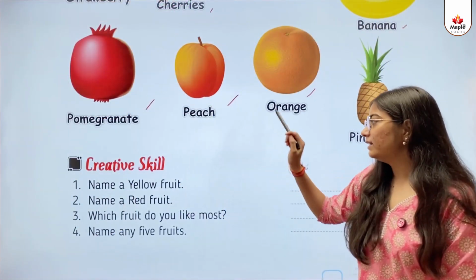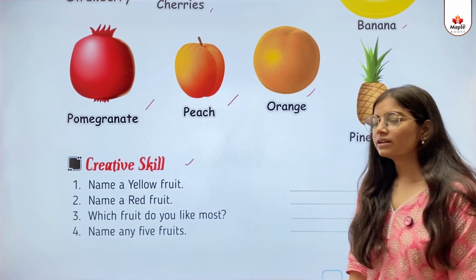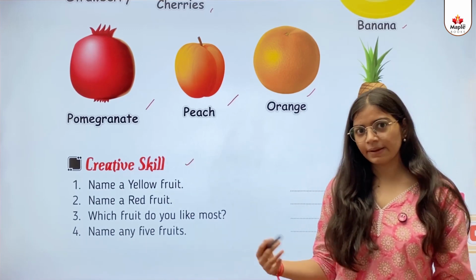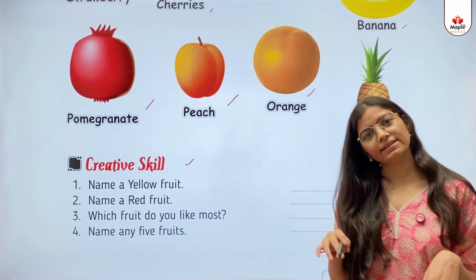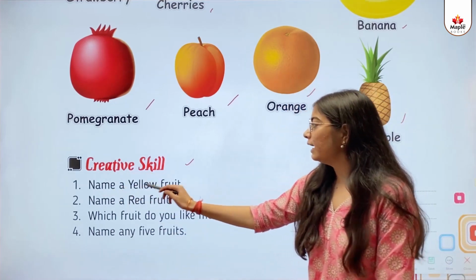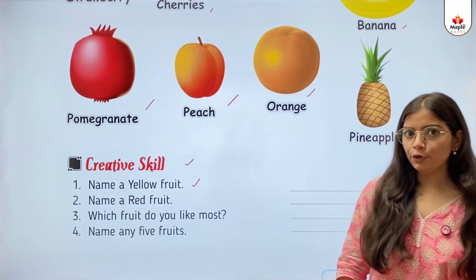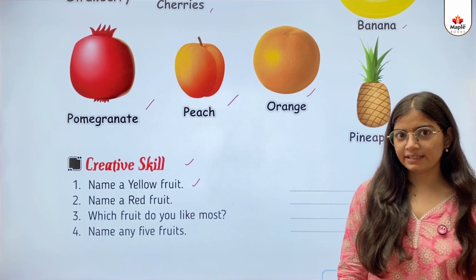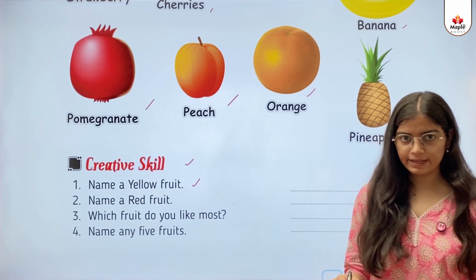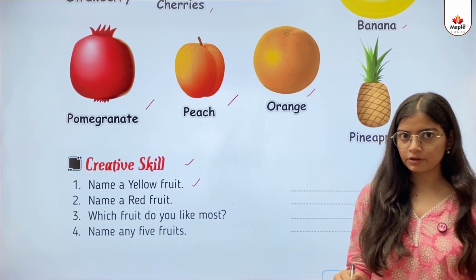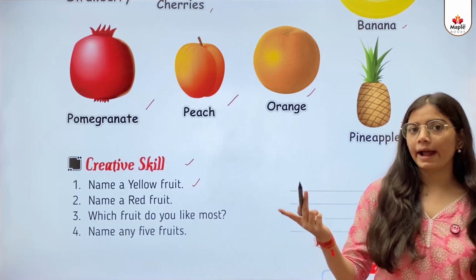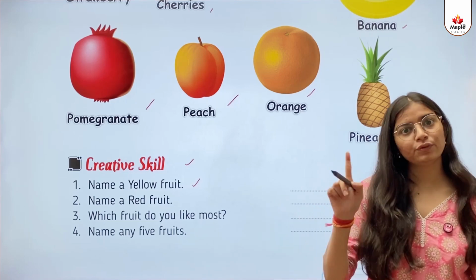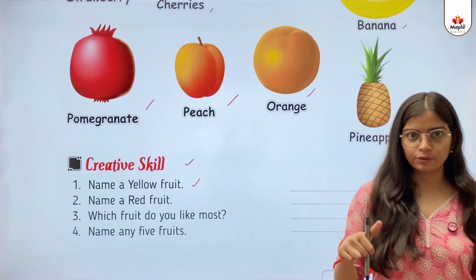Creative skill. So kids, we need to answer some questions. So let's answer them. First, name a yellow fruit. So kids, हमें किसी yellow fruit का name लिखना है. तो yellow fruit कौन कौन से होते हैं? Banana and mango. So you can write one. I'll write mango here. Okay?